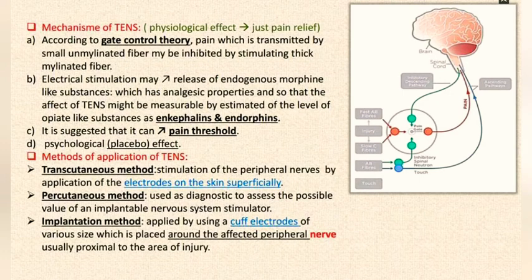Methods of application of TENS. Transcutaneous method: stimulation of the peripheral nerves by application of the electrodes on the skin superficially. Percutaneous method: used as diagnostic to assess the possible value of an implantable nervous system stimulator. Implantation method: applied by using cuff electrodes of various sizes which are placed around the affected peripheral nerve, usually proximal to the area of injury.